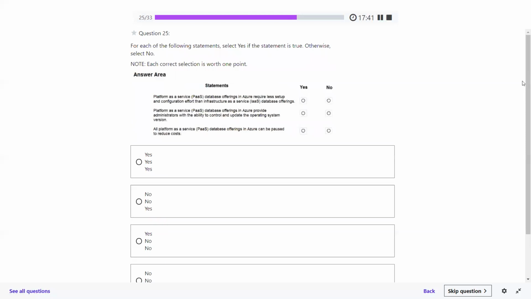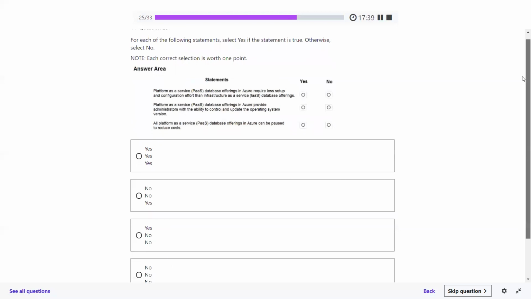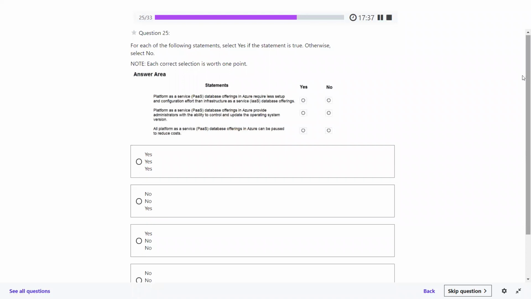But the visibility, no problem. We will see the same question because it's not having many more questions, if I observe. Most of the questions are being here. Number 25, please.